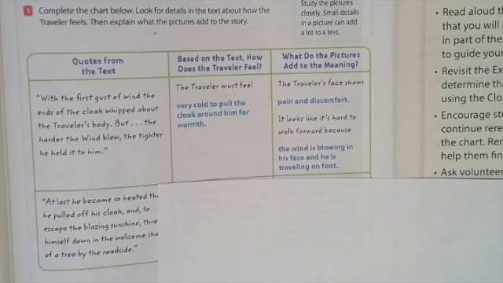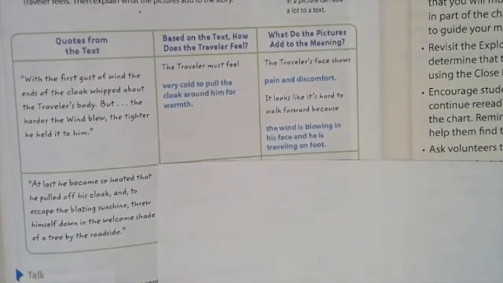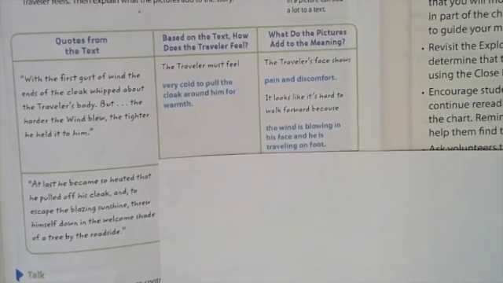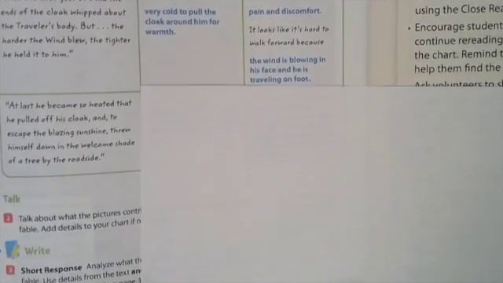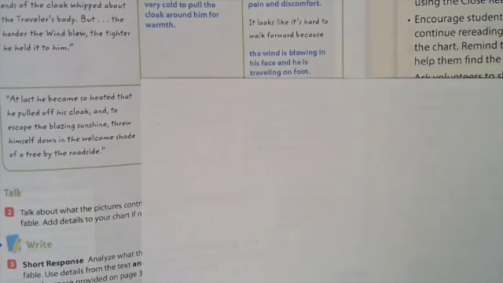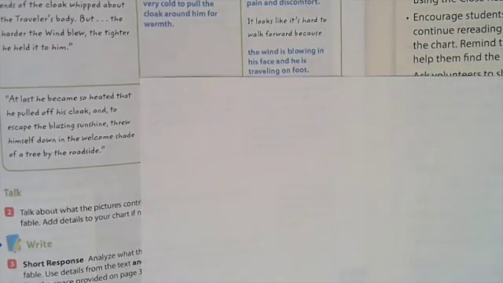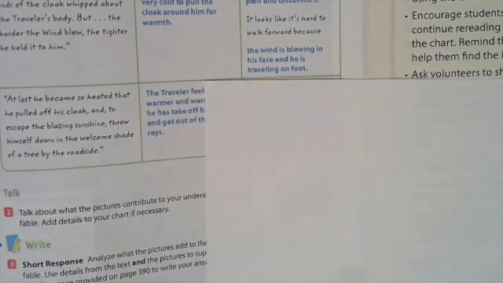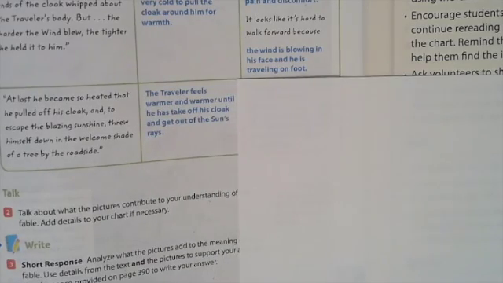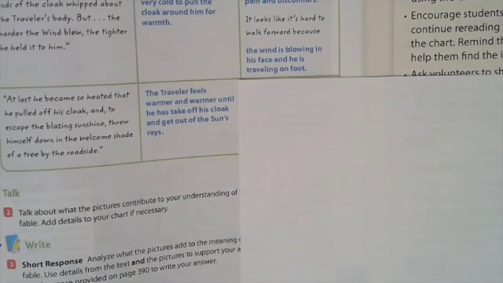The next quote, "At last he became so heated that he pulled off his cloak, and to escape the blazing sunshine, threw himself down in the welcome shade of a tree by the roadside." Based on that, how does the traveler feel? He probably feels hot and tired. The traveler feels warmer and warmer until he takes off his cloak and gets out of the sun's rays.